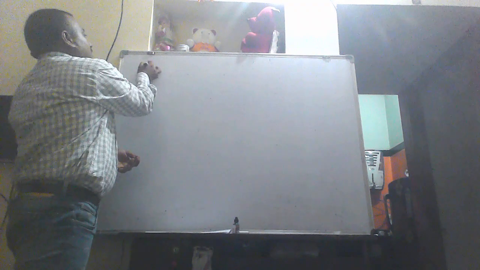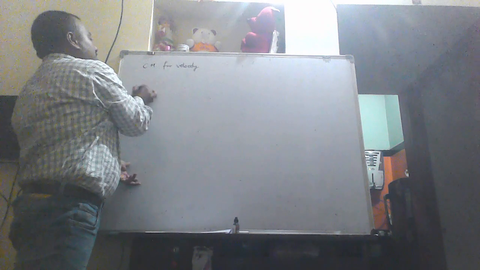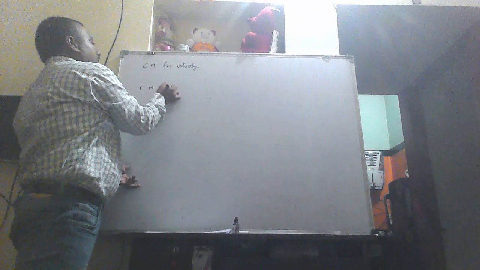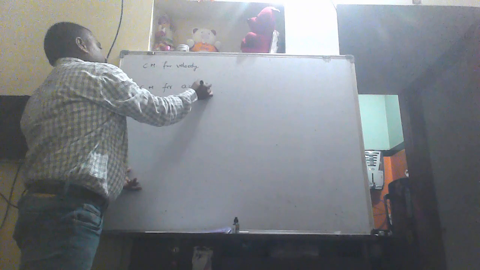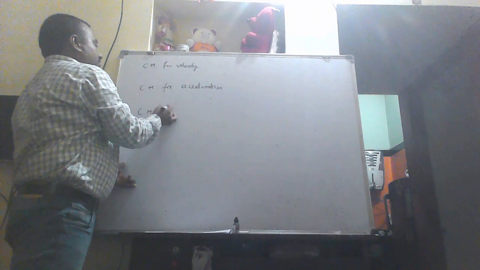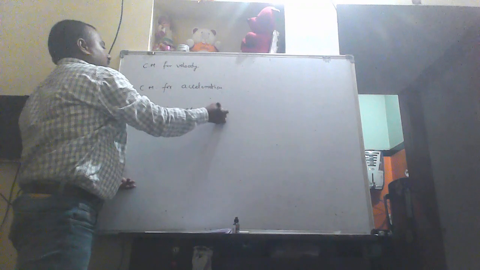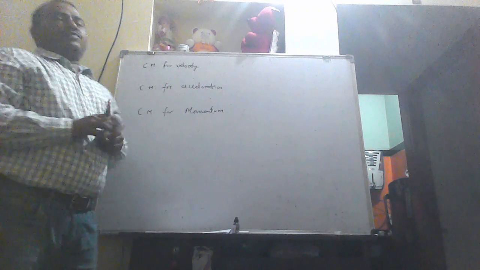This is the center of mass for position vector that we have calculated. Similarly, we have to calculate the center of mass for velocity vector, center of mass for velocity. Then we should go for center of mass for acceleration. Then we should go for center of mass for momentum. Then we will go for Newton's second law.